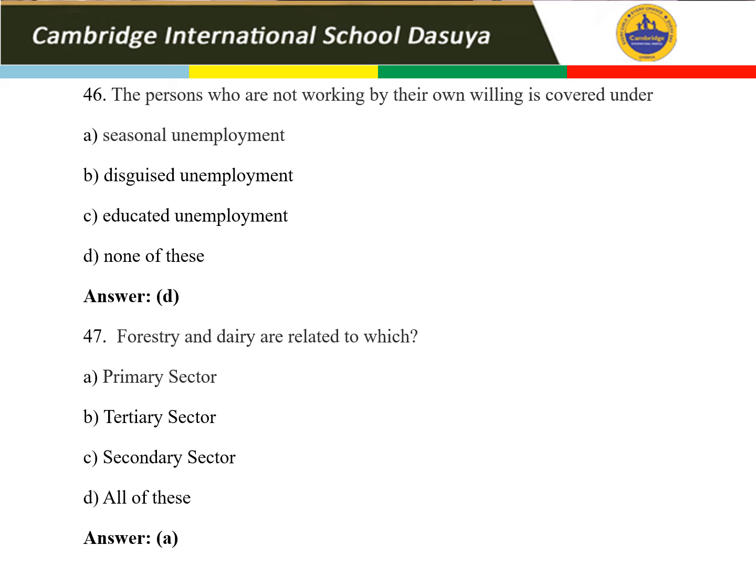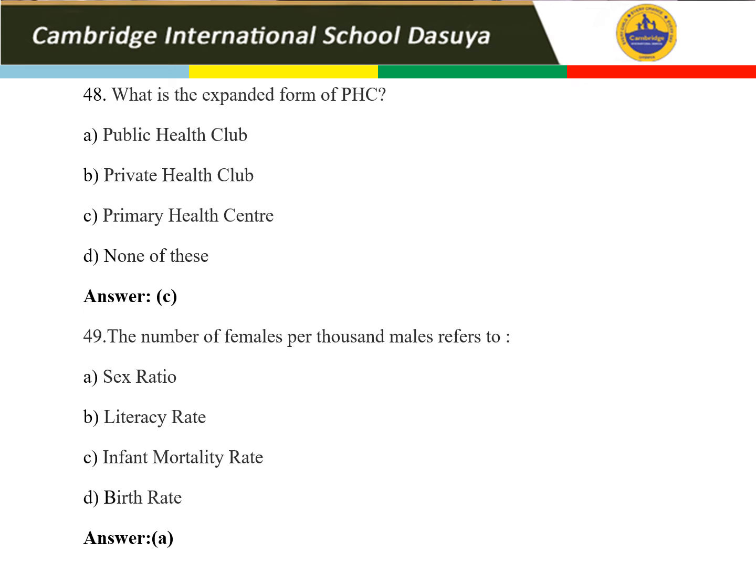Now let's move to the question number 48. So here is the 48th question. So what is the expanded form of PHC? So your answer is Public Health Club. First option is that. Second is Private Health Club. And third option is Primary Health Center. So this is the correct one. I already told you, my dear student. So आपको ये answer बड़े अच्छे से पता होगा. I know you people are my rock stars and you are going to rock in this question. So your answer is C option.